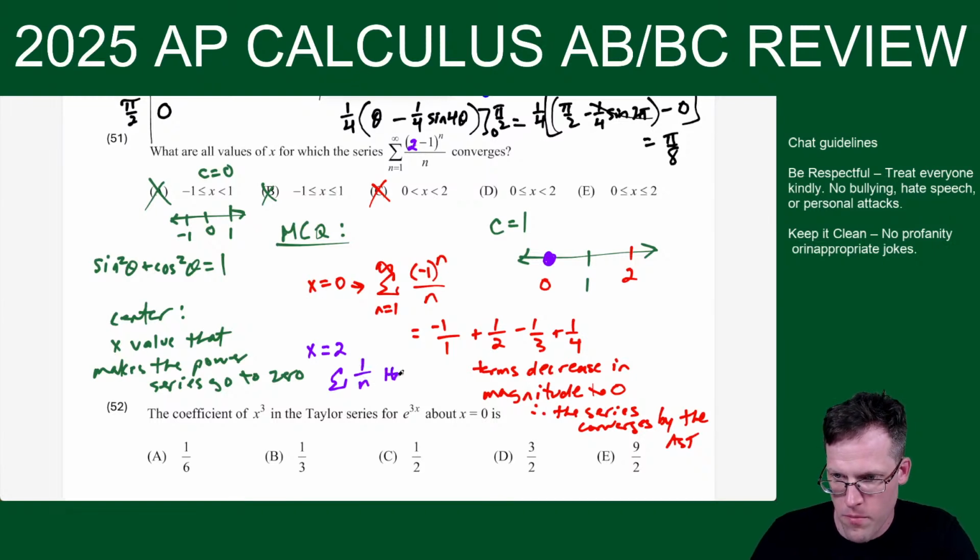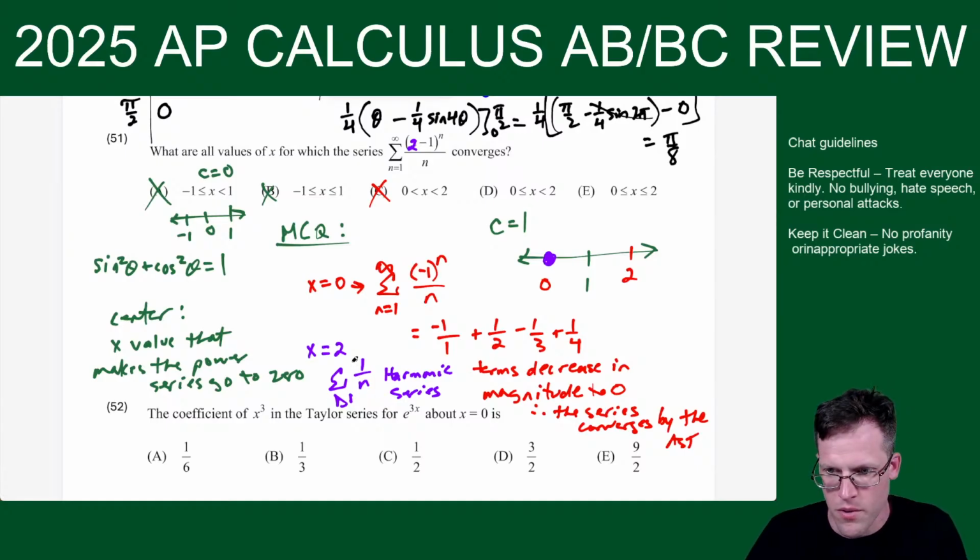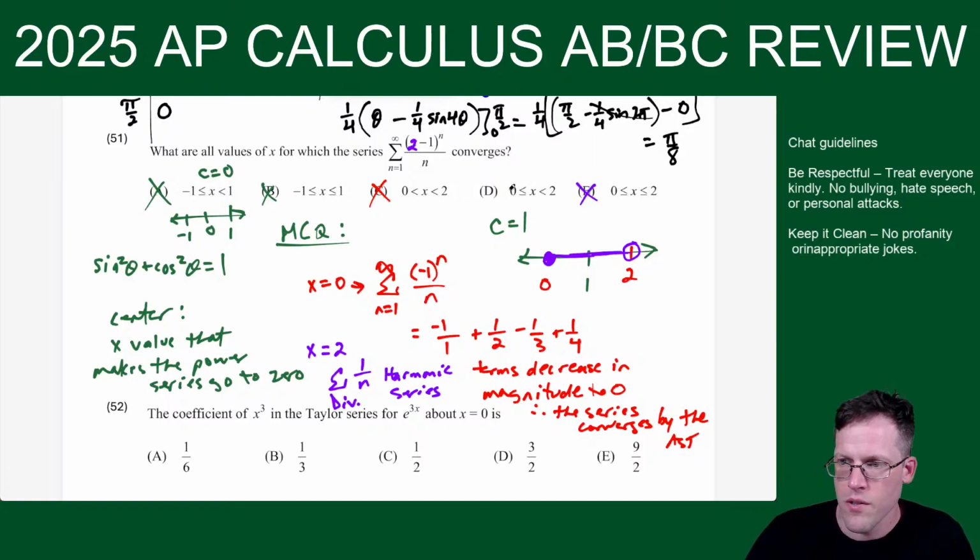And this is the harmonic series, which we said before, diverges. Okay, let me make that neater. That's pretty terrible. Diverges. So no convergence at 2, which means the interval of convergence is 0 to 2, including 0, but not including 2. So choice D.